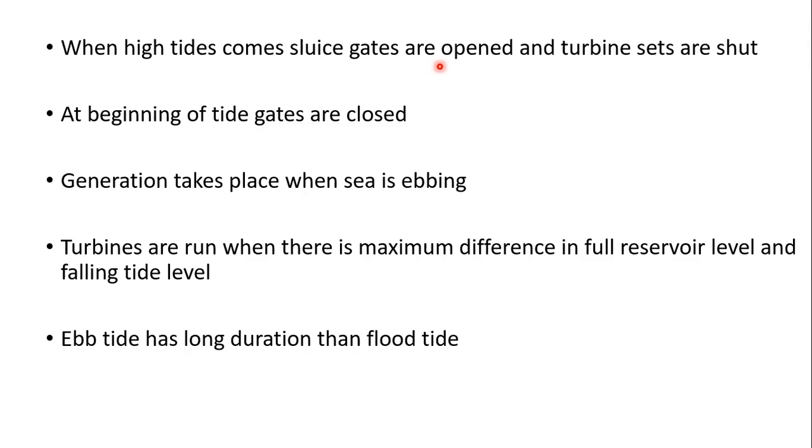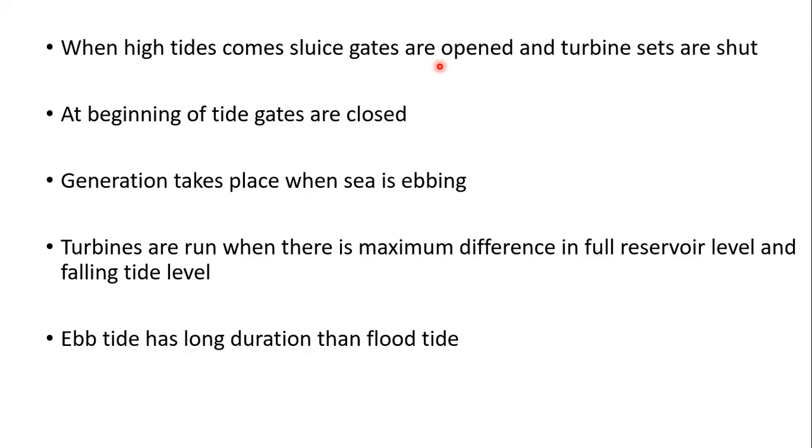Okay, so it is estimated that the energy produced by an ebb cycle system is as much as 1.5 times that produced by the tide cycle system. So out of both, the ebb cycle system is more efficient than the tide cycle system because it produces 1.5 times more than the tidal cycle system.